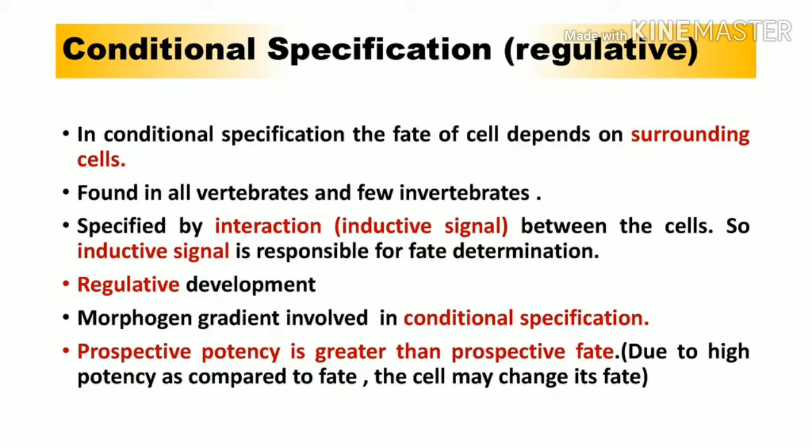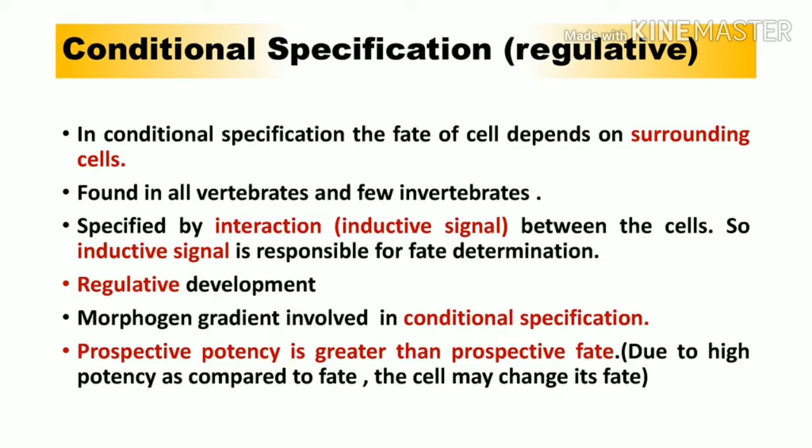Because this cell is changing its fate depending upon its surrounding cells, we say that the cells are showing conditional specification. And what kind of condition do they require? They require an interaction with their surrounding cells, and that is why we say they are showing conditional specification.